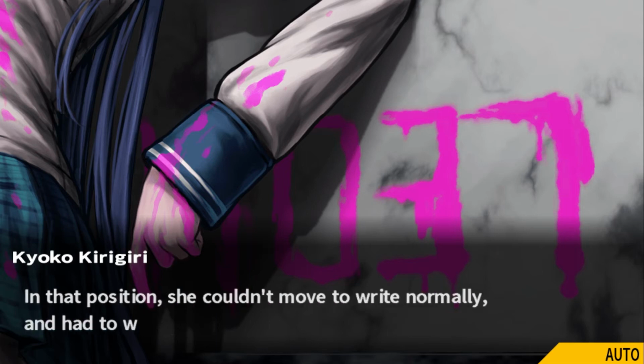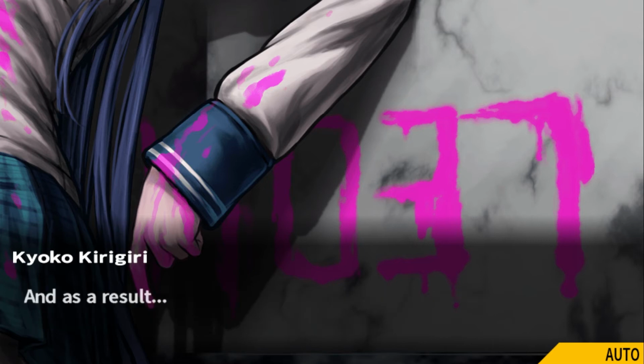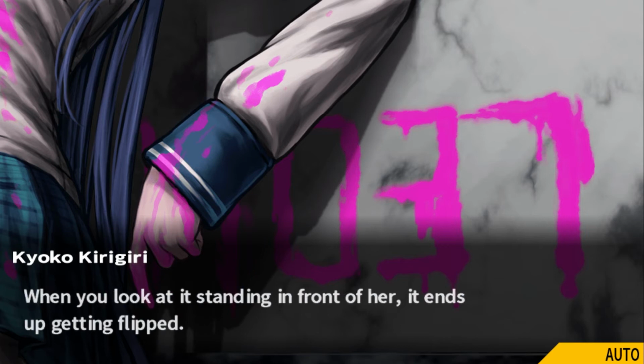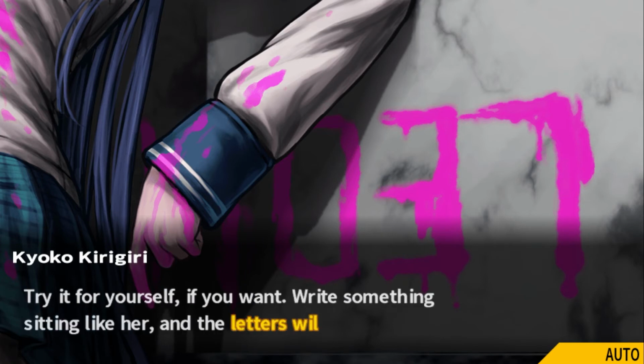In that position, she couldn't move to write normally, and had to write upside down, as it were. And as a result, when you look at it standing in front of her, it ends up getting flipped. Try it for yourself if you want. Write something sitting like her, and the letters will be inverted. Yep, it's true.